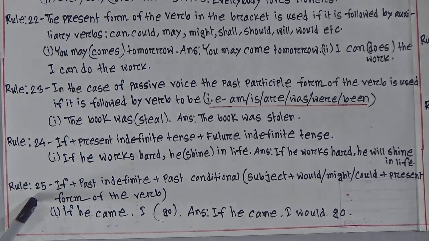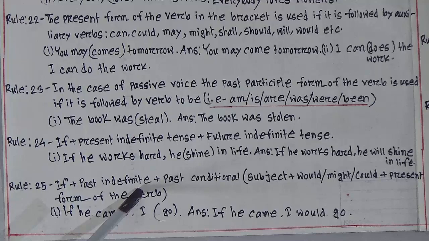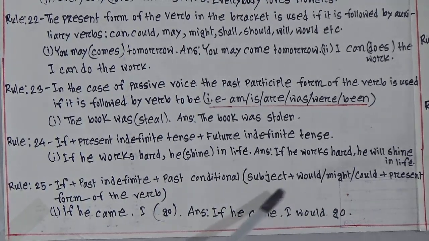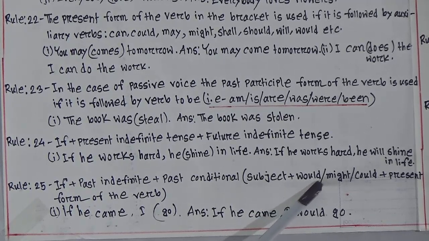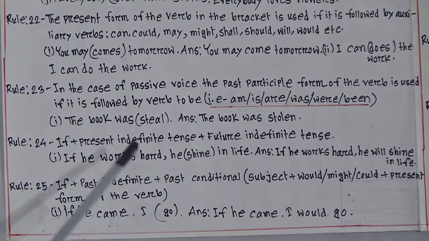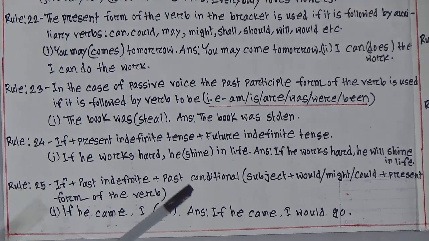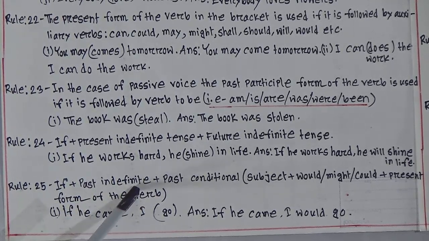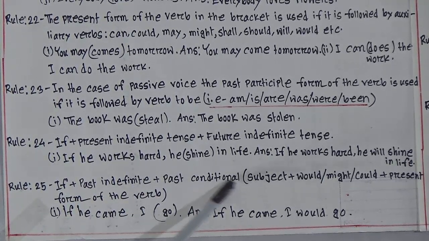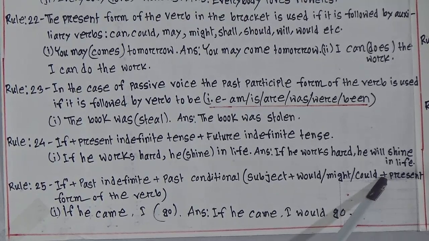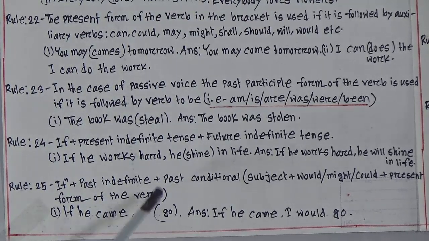Rule number 25: if plus past indefinite plus past conditional. So look at the past conditional: subject plus would or might or could plus the present form of the verb. Present form means the base form of the verb. We have already known this from rule number 22. That means if plus past indefinite plus past conditional. Subject plus would or might or could, any one we will use, plus the present form of the verb.